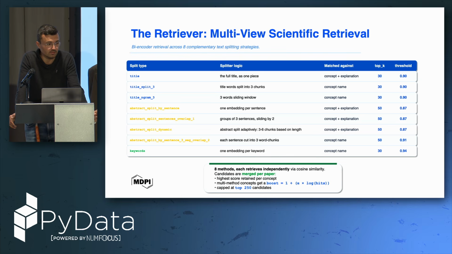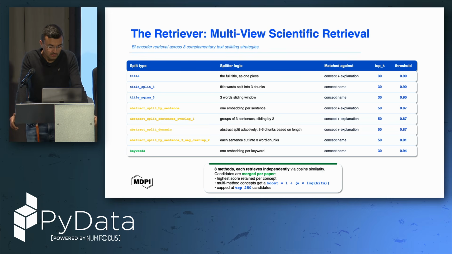And of course, the keywords, which are maybe the most granular and precise thing that we have, because it's actually just a word or a few words that are very, very specific and already provided by the author. So this was very precise to embed, and we got most of our concepts retrieved thanks to the keywords.